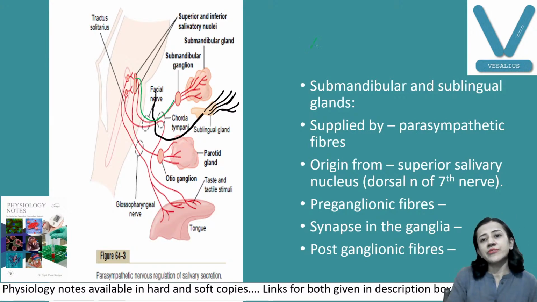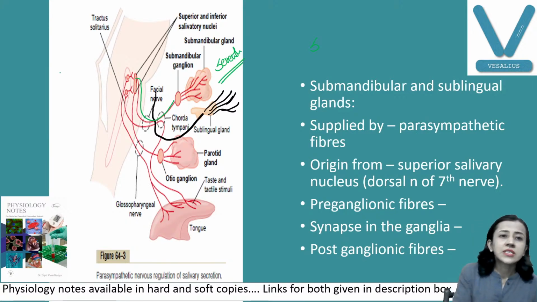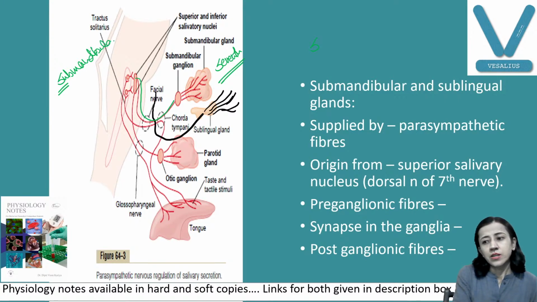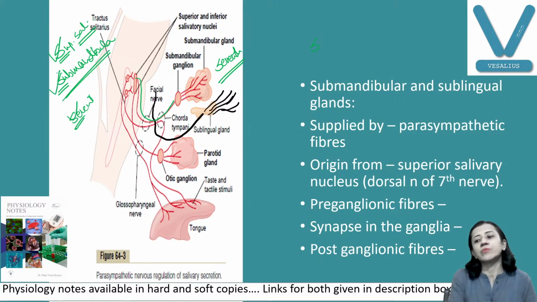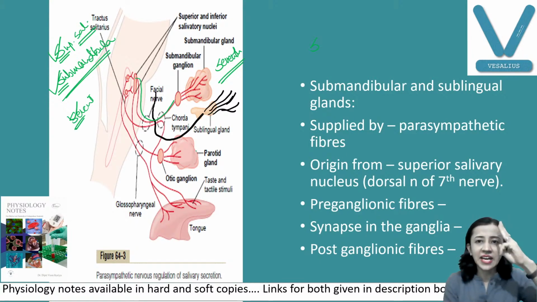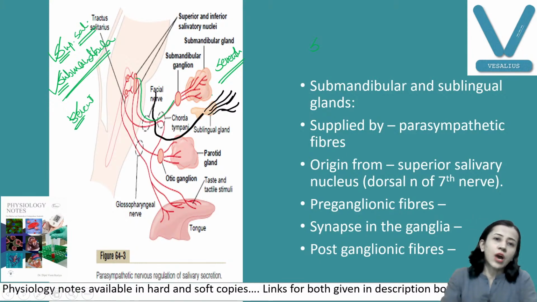The other name for the superior salivatory nucleus is the nucleus for the seventh cranial nerve. Easily you can remember. Submandibular has an S, submandibular gland. Which nucleus? Superior, that is also S, superior salivatory nucleus, and seventh cranial nerve. So all are S: superior salivatory nucleus, seventh cranial nerve, and submandibular ganglion. This way you can remember all three are S. Okay, fine.